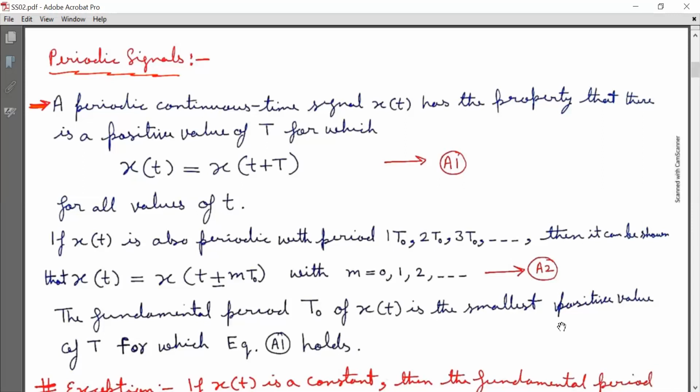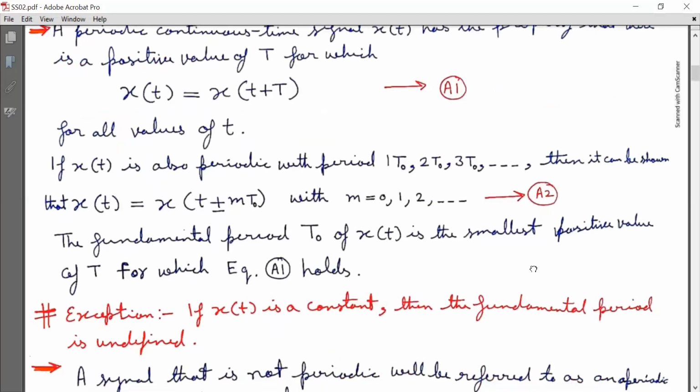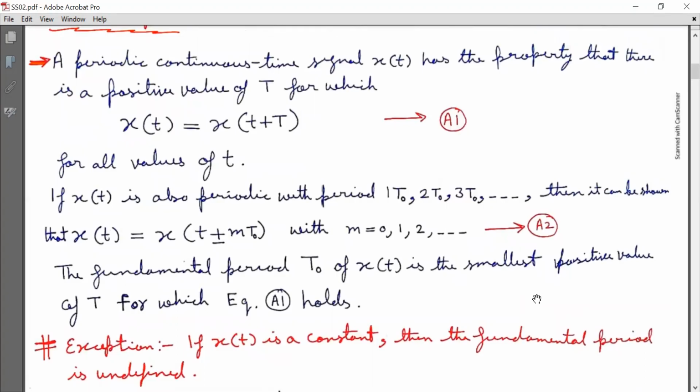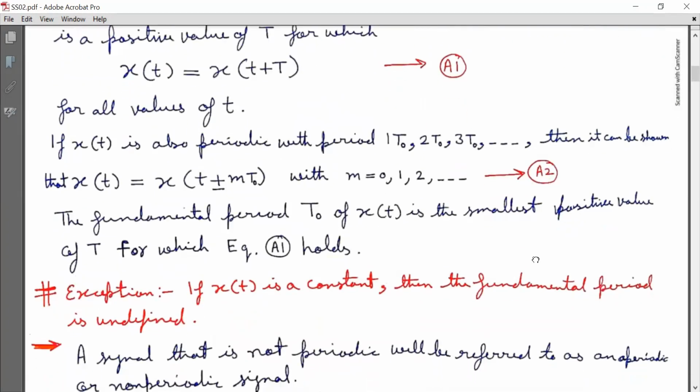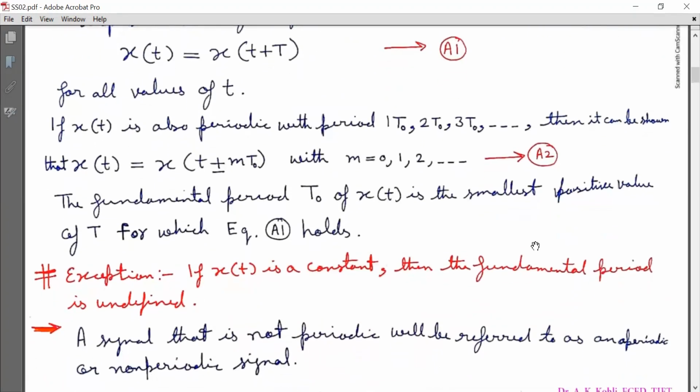Now the fundamental period T naught of x(t) is the smallest positive value of capital T for which equation A1 holds. Exception: if x(t) is a constant signal, then the fundamental period is undefined. It can be anything. A signal that is not periodic will be referred to as an aperiodic or non-periodic signal.